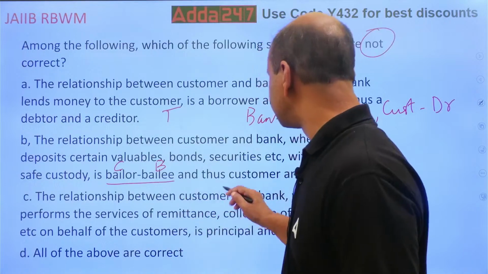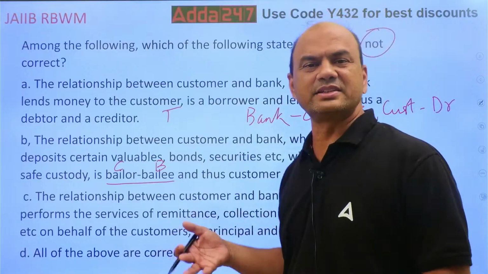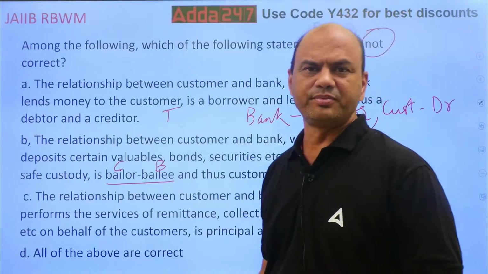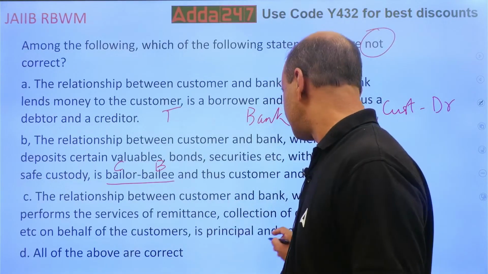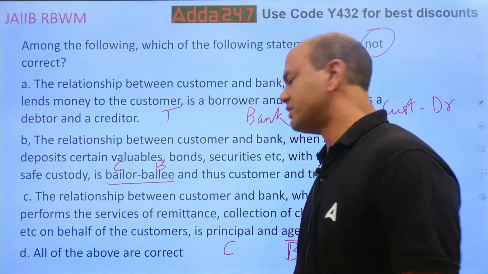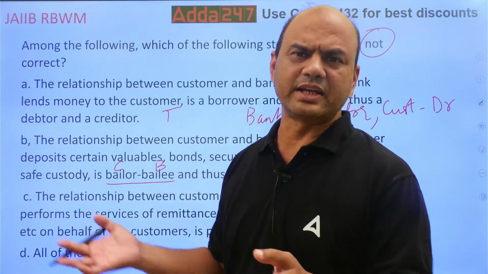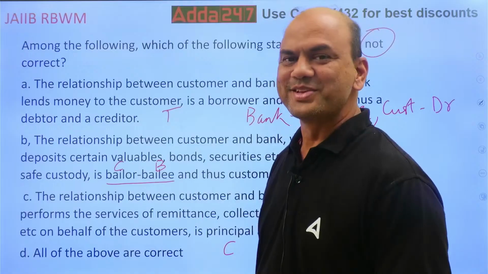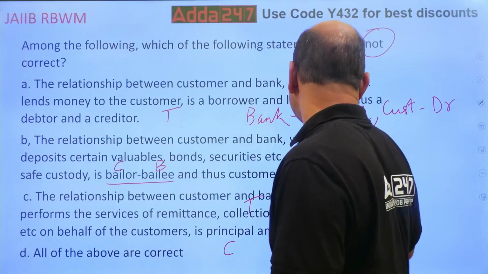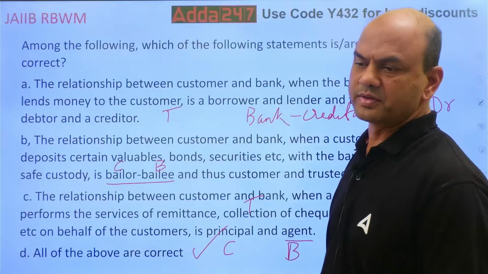The relationship between the customer and the bank when the bank performs the services of remittances, basically check collection and everything. When you send the checks of the customer for clearing, what are you doing actually? You are acting as an agent. The bank is the agent and the customer is the principal, the owner. Who is the owner of the funds? The owner of the funds is the customer. You are just acting as an agent, isn't it? So the answer is true again over here. This is also true. All are true. All of the above are correct.